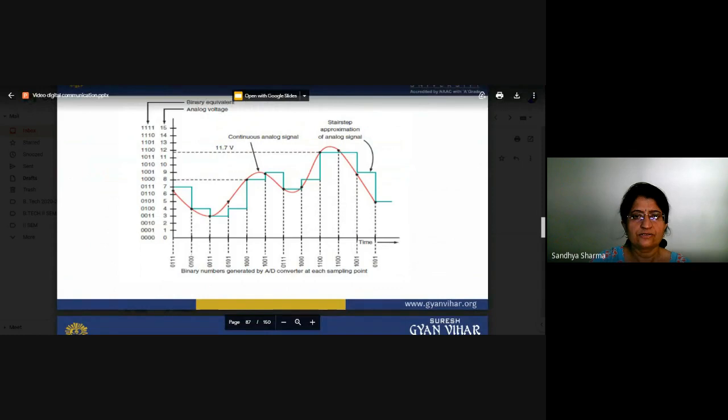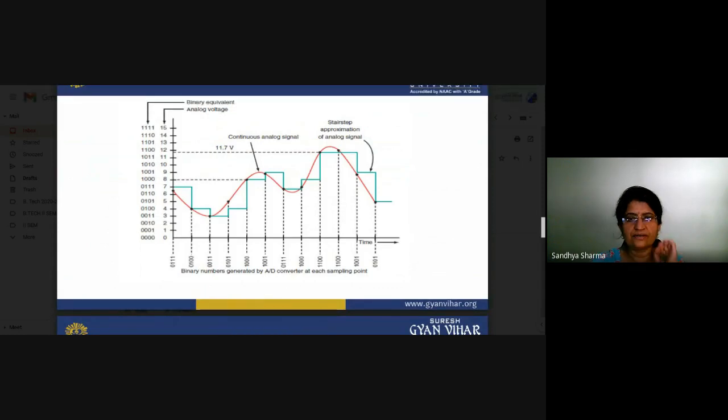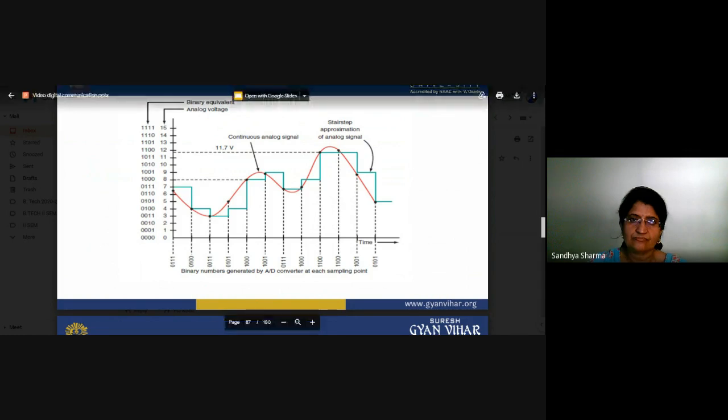You can see here there is also a binary number representation of this time period, and here we have to define the amplitude level.